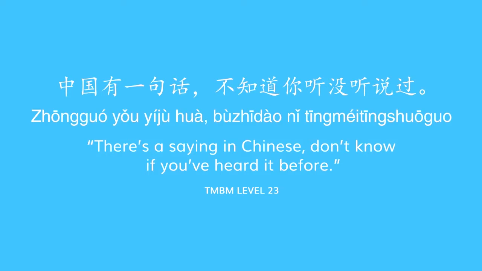中国有一句话，不知道你听没听说过. 听没听 is the same thing as 是不是 or 去不去. It's a question structure. So 不知道你听没听说过 means I don't know if you've heard it before. So those are the basics of guo. It's 我骂过我的儿子, like I've done this before or I haven't done this before. That's basically how it's used. And it's pretty straightforward, right?